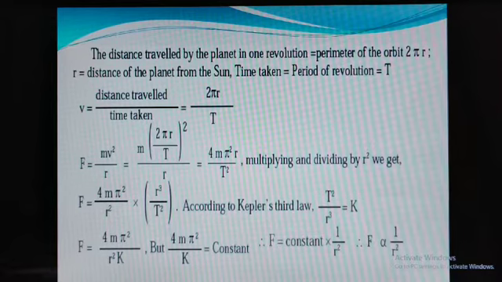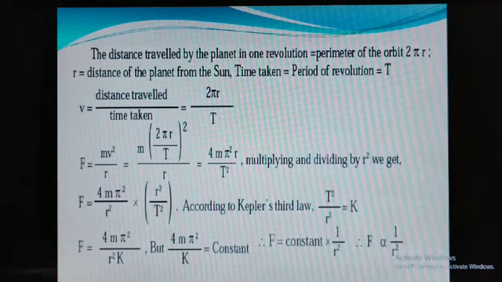Now squaring that, m as it is, 2 square is 4, so you get 4 m pi square r square divided by T square. Since it is divided by r, that r gets cancelled, so you get 4 m pi square r divided by T square.